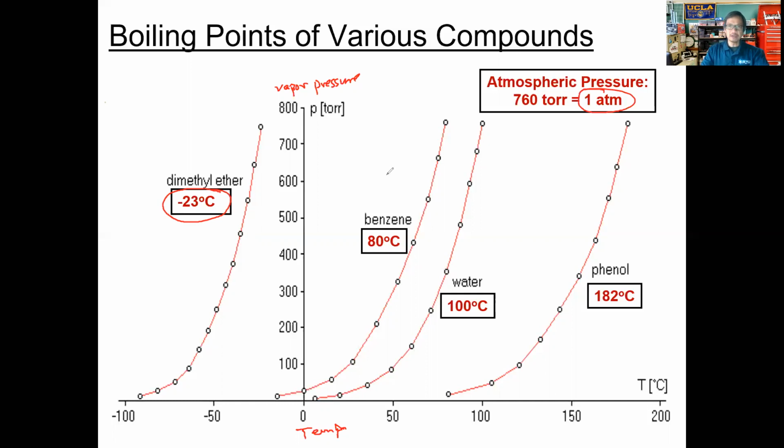Negative 23 here. Let's go ahead and trace the line here. Negative 23, I think, is about right here. Okay, so that's about negative 23 right there. Drawing that line right there, negative 23 degrees Celsius.